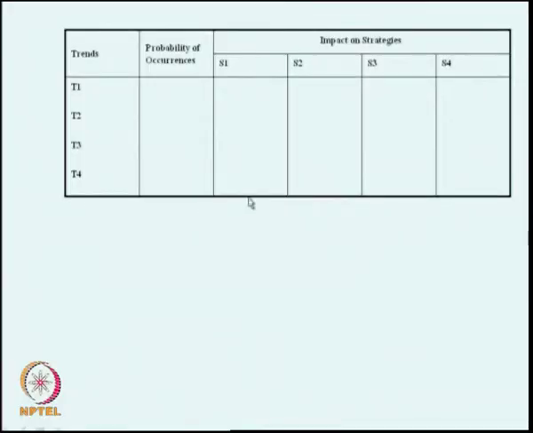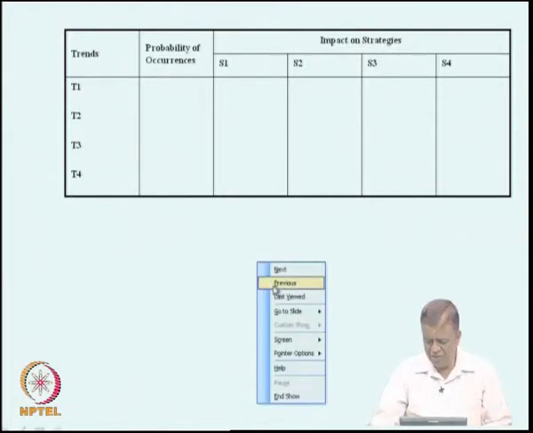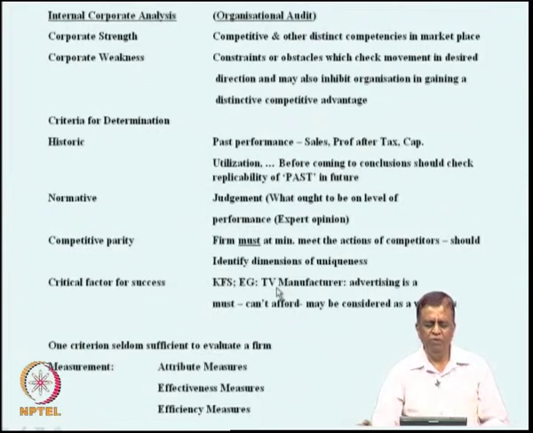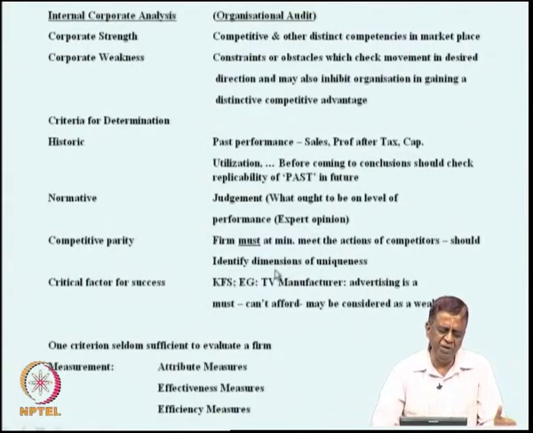So, what is it that we are trying to list here? We are trying to list all the different criteria that you can make use of for measuring the strengths and weaknesses of the company. The criteria could be historic, it could be normative, it could be competitive parity, it could be critical factors for success.